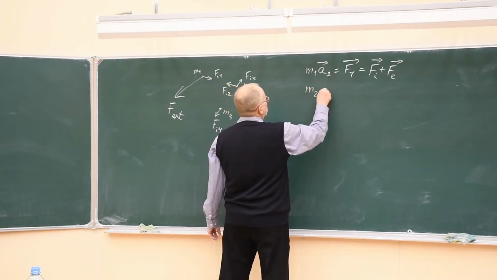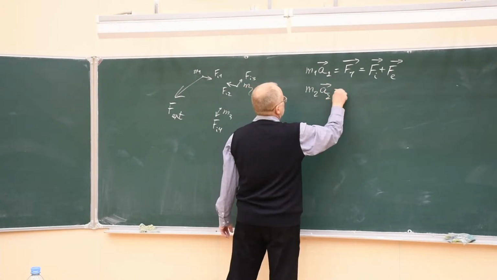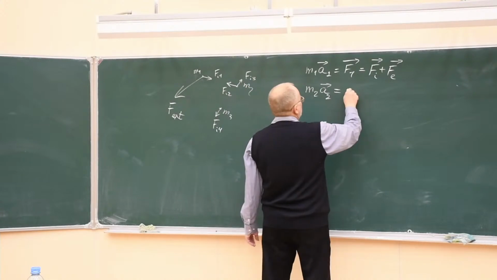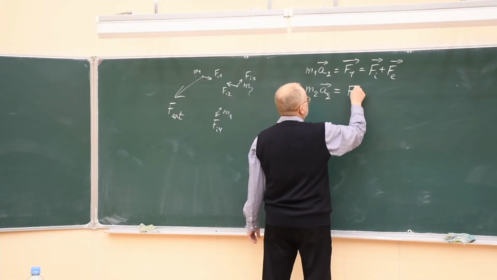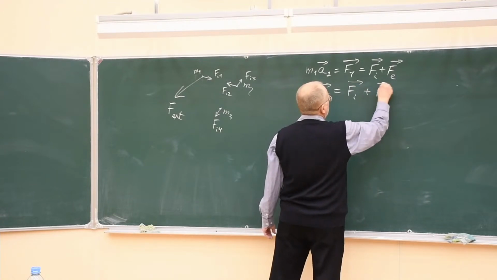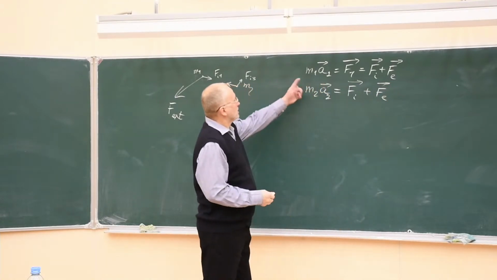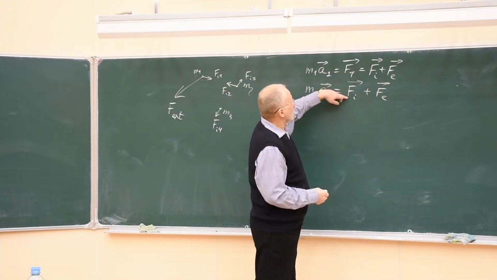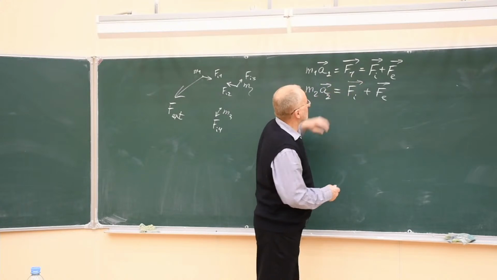The same is true for the second particle. Its acceleration, according to Newton's second law, is defined by the net force acting on it. And in order to distinguish between these two forces, we have to put different indices here.